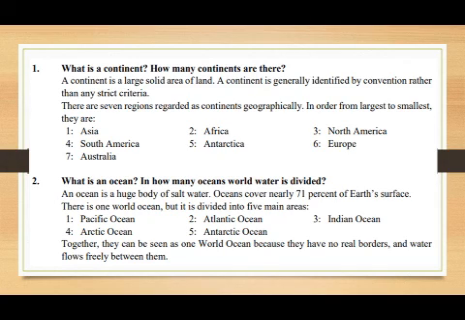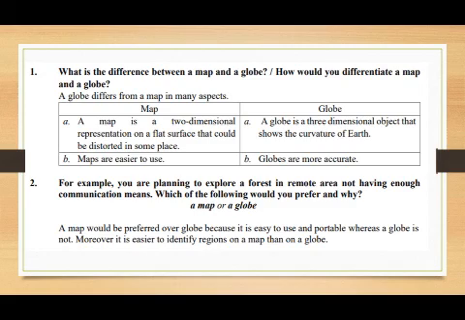What is an ocean? An ocean is a huge body of salt water. And how is the world's water divided? 71% of the Earth's surface is composed of ocean. Here are some names of oceans: Pacific Ocean, Atlantic Ocean, Indian Ocean, Arctic Ocean and Antarctic Ocean. What is the difference between a map and a globe? This question is also present in your textbook questions.